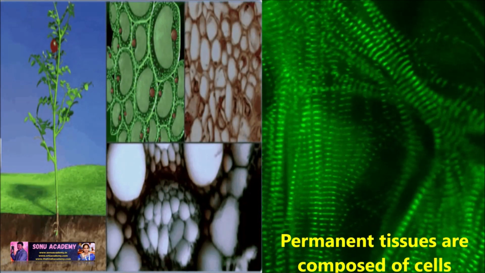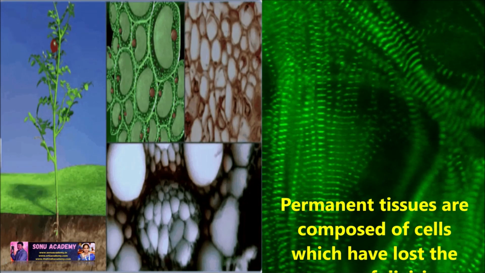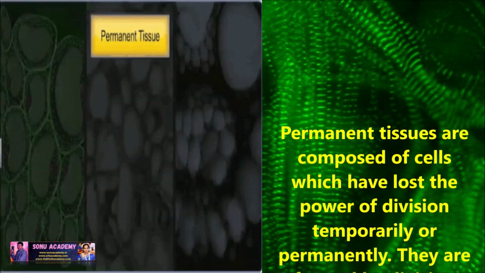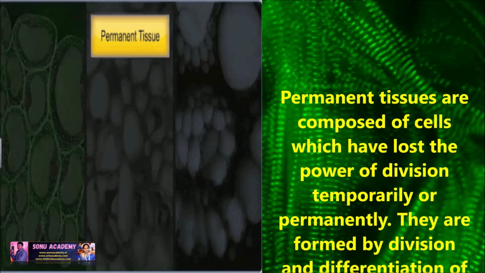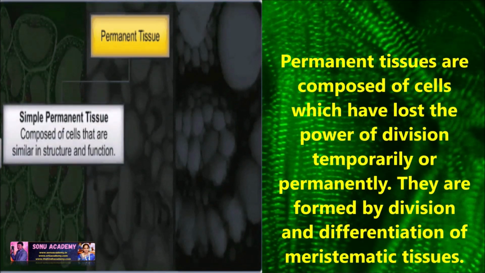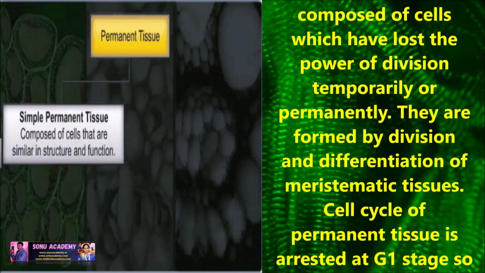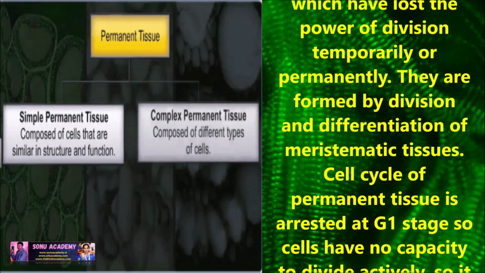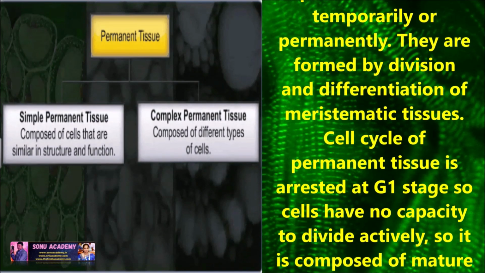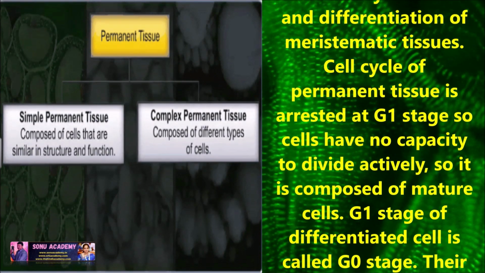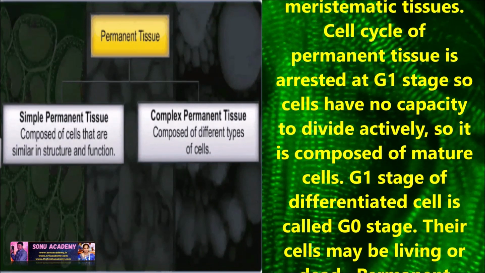Now let us discuss permanent tissue. Permanent tissues are composed of cells which have lost the power of division temporarily or permanently. They are formed by the division and differentiation of meristematic tissue. The cell cycle of permanent tissue is arrested at G1 stage, so cells have no capacity to divide actively, so it is composed of mature cells.